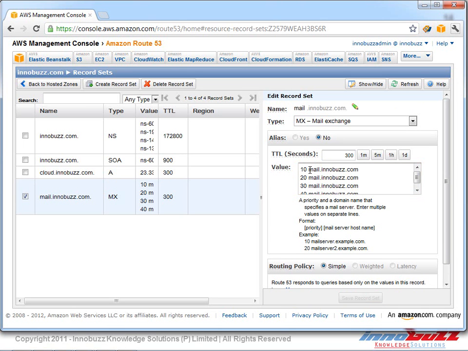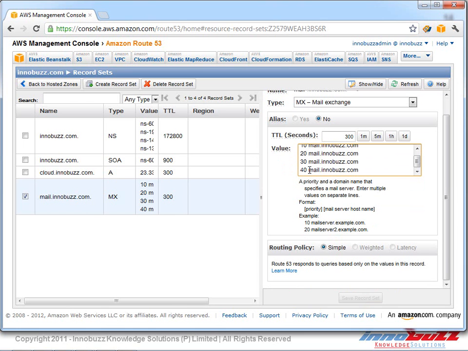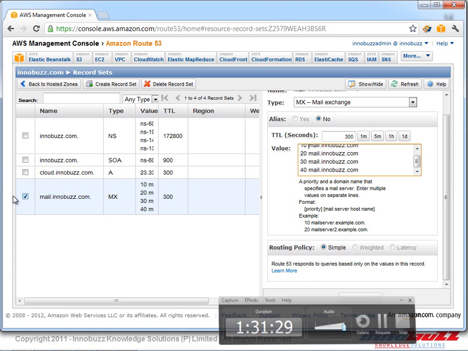And there is a small difference in that, where we don't need to mention the dot. Since it's a priority value, we can put 10, a space, and our mail server name, and the values are 10, 20, 30, 40, each followed by a space and our mail server name, and we click on save. And on the right hand side we can see that the mail entries, or the MX record entries, have been added to our Route 53 control panel.